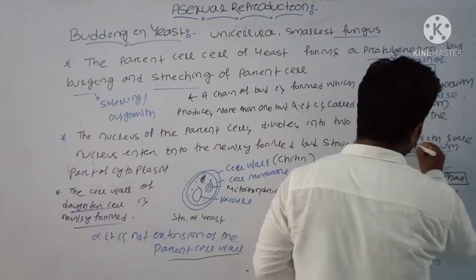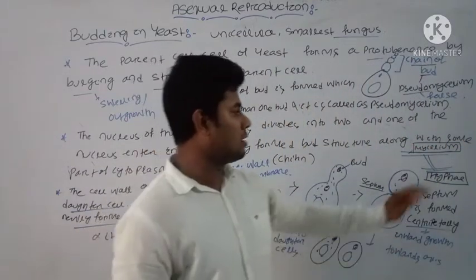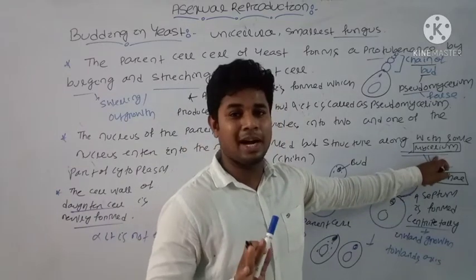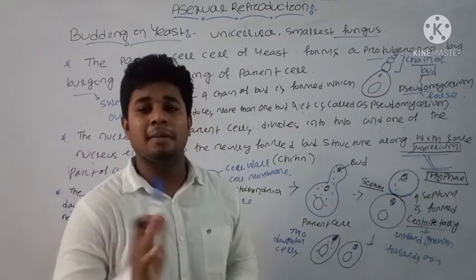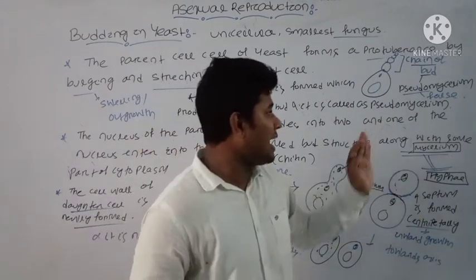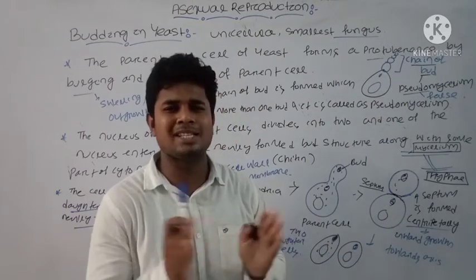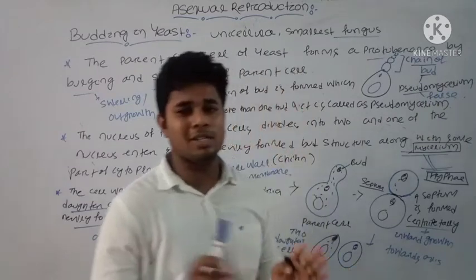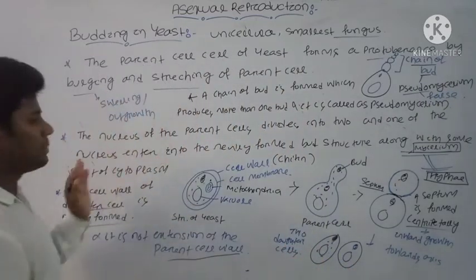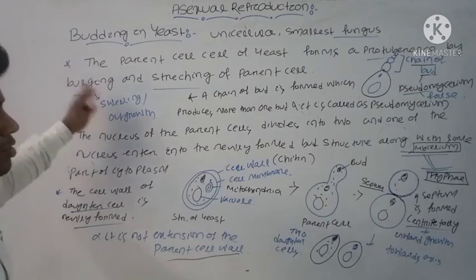We already studied in fungi that the vegetative body is made up of hyphae, and hyphae are made up of a mycelium structure. And as this chain of buds forms a false mycelium structure, that's why it is also known as a pseudomycelium or false mycelium. These complete the body in yeast. Okay, note down these points.